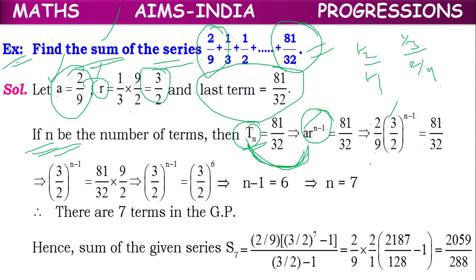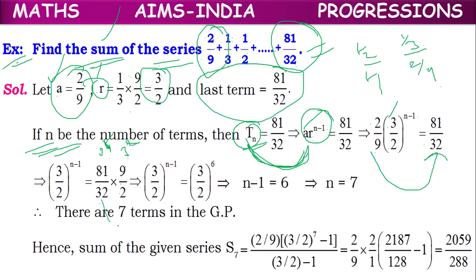32. The 2 by 9, if it goes to the right hand side, will convert into its reciprocal, 9 by 2. So 81 by 32 into 9 by 2, where 81 is nothing but 3 power 4, and 9 is 3 square. We can write it as 3 to the power of 6.